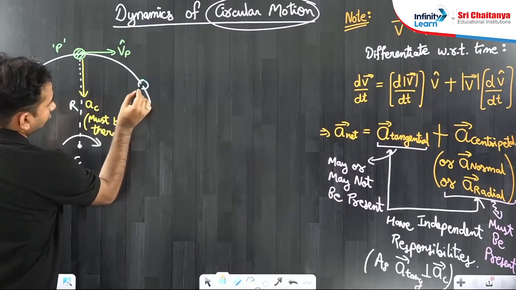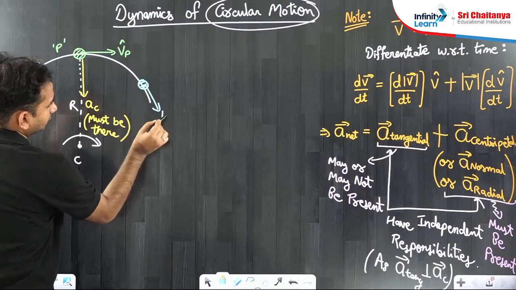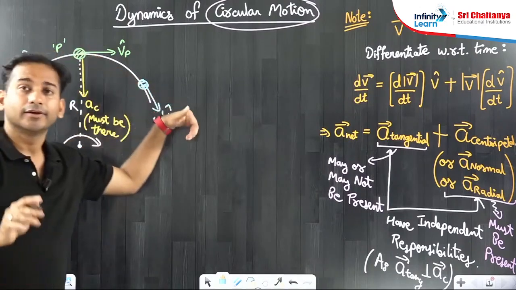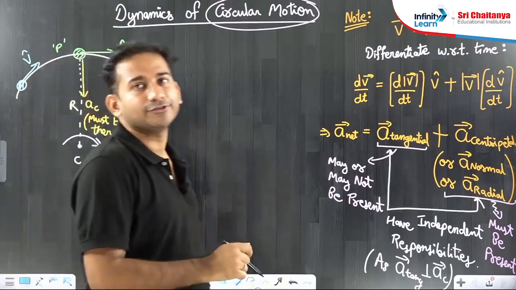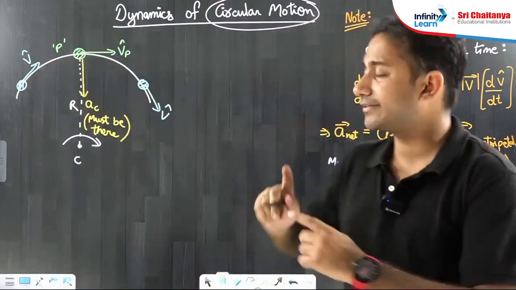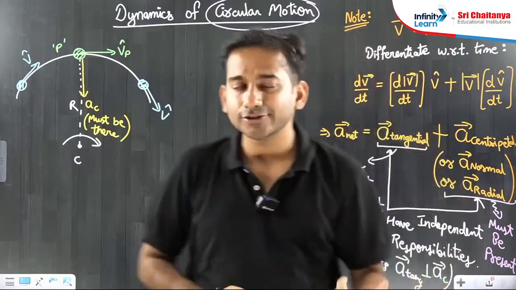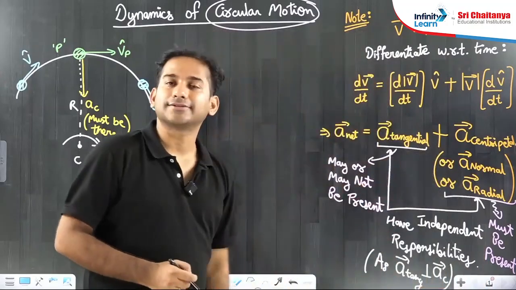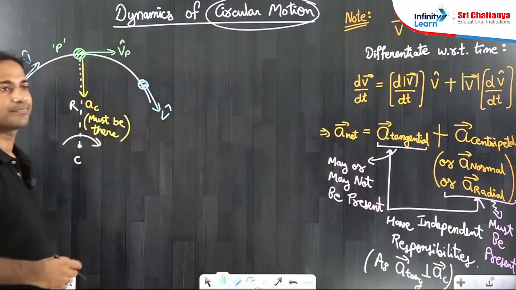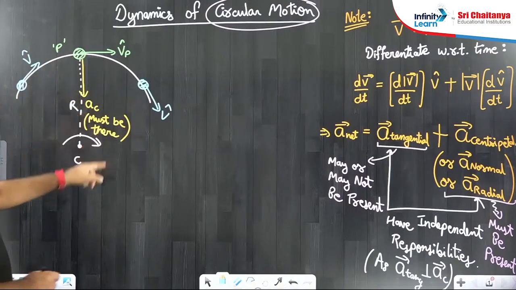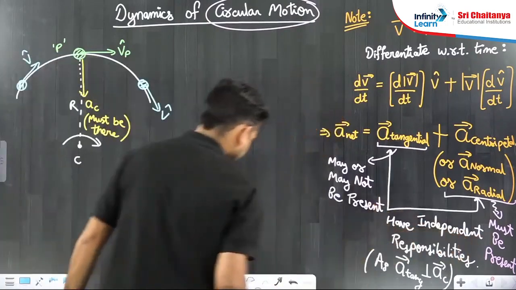When the particle comes here, its velocity is somewhat like this. So the direction of velocity definitely keeps on changing, and it is the centripetal acceleration that changed the direction. So that must be present, as I have written there.